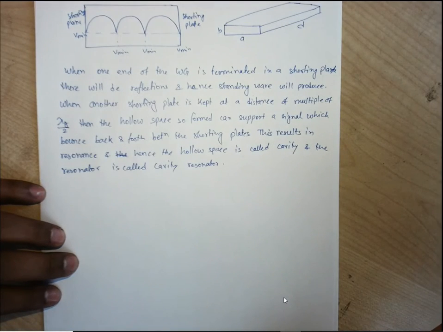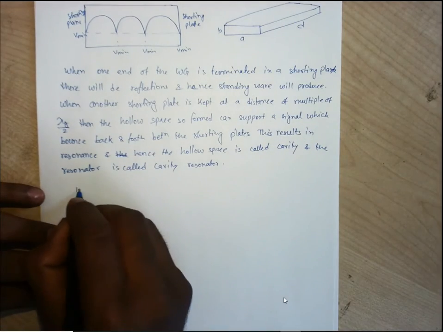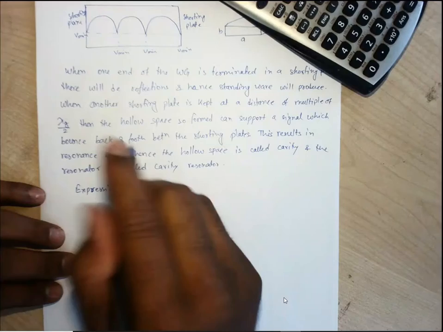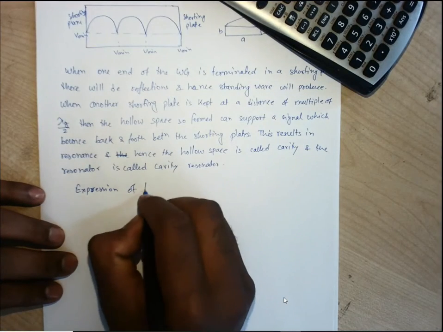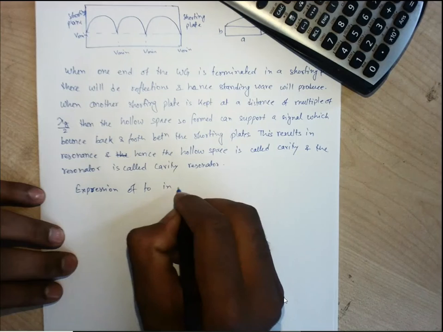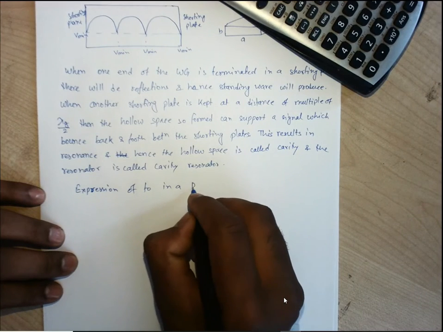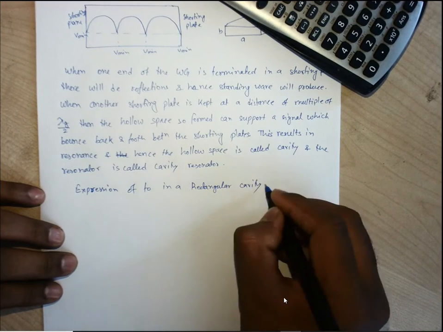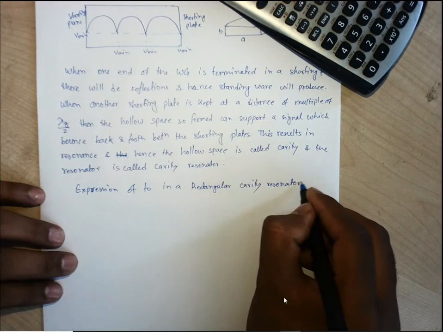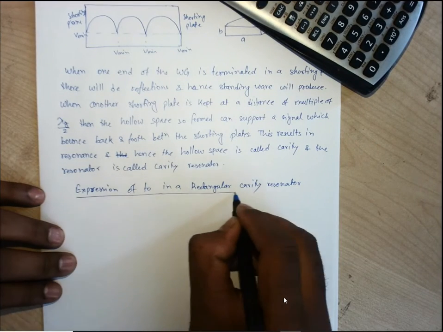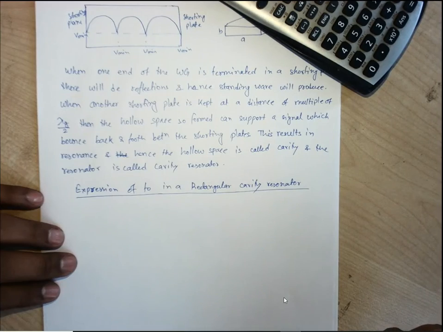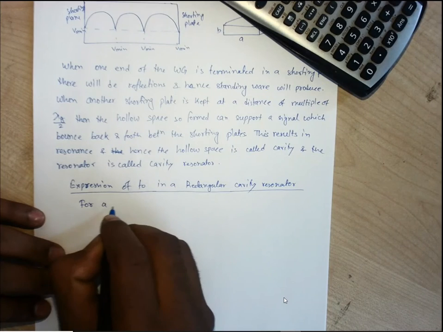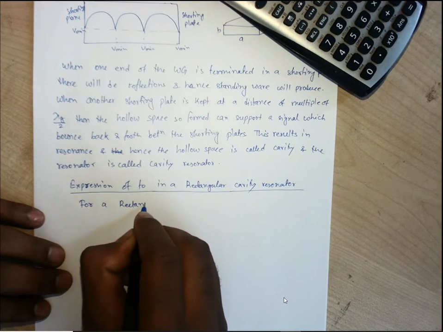Okay, so let us find out the cutoff frequency for a cavity resonator. What is supposed to be the cutoff frequency? Expression of f naught, particularly in a rectangular cavity resonator. In a rectangular cavity resonator, let us find out. So for a rectangular waveguide, what have we found?